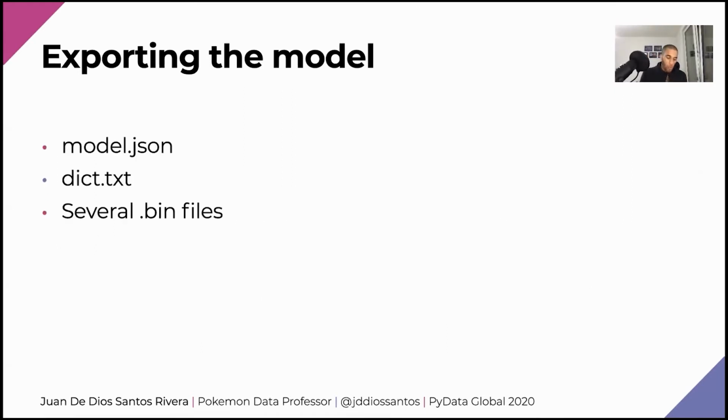This is going to give you one file that, after you open it, is going to contain 3 kinds of files, with the first one being model.json. The model.json describes the topology or the architecture of your model. The next one, dictionary.txt, has the labels, which in this case are Jesse and James. And the last one, the bin files, represent the weights of your model.